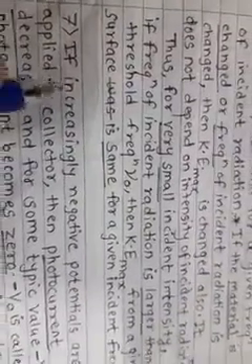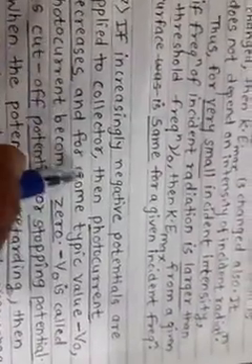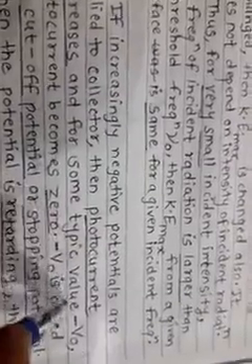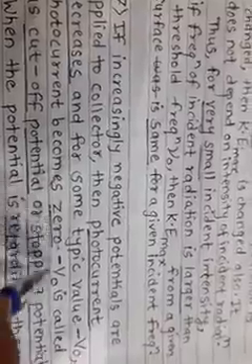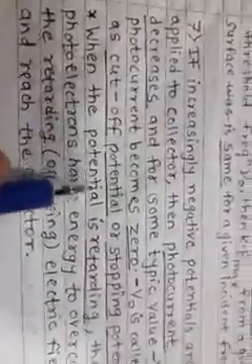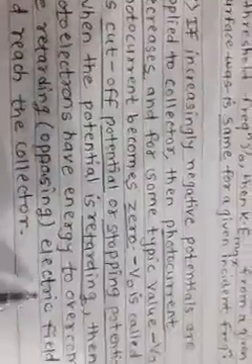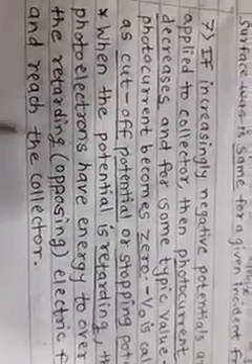Observation number 7. If increasingly negative potentials are applied to collector, then photocurrent decreases, and for some typical value minus V0, photocurrent becomes 0. Minus V0 is called as cutoff potential or stopping potential. When the potential is retarding, then photoelectrons have energy to overcome the retarding or opposing electric field and reach the collector.